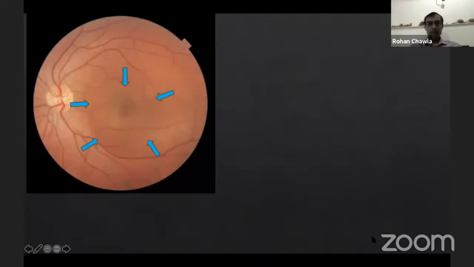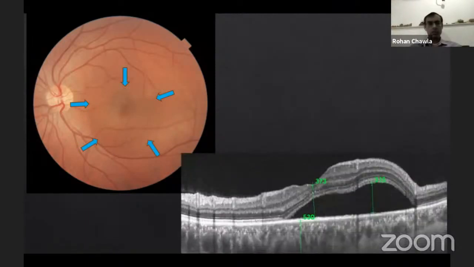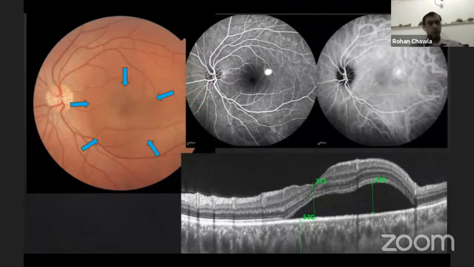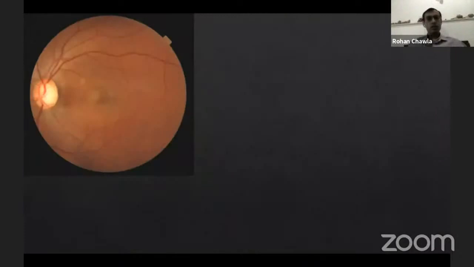So this is a standard case where, where I marked the arrows, you see a fluid-like bulla, where the retina is losing its transparency. You do an OCT, you get the subretinal fluid and your diagnosis is confirmed. You do an angiography and you get your typical leak. But now let us see this case.